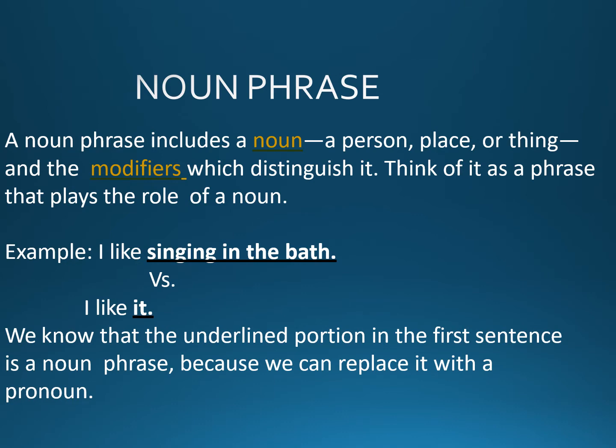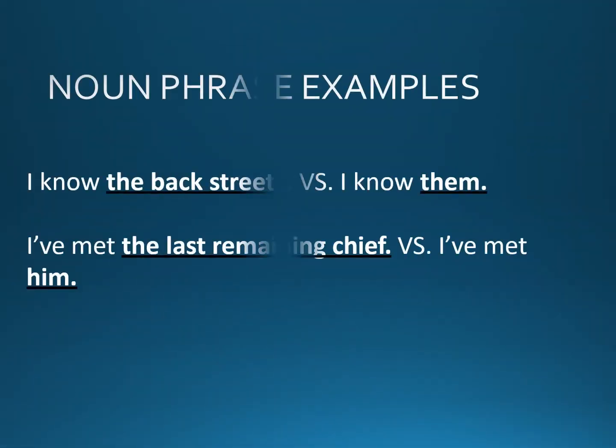I like singing in the bath versus I like it. We know that the underlined portion in the first sentence is a noun phrase because we can replace it with a pronoun. Noun phrase examples. I know the back streets versus I know them. I have met the last remaining chief versus I have met him.